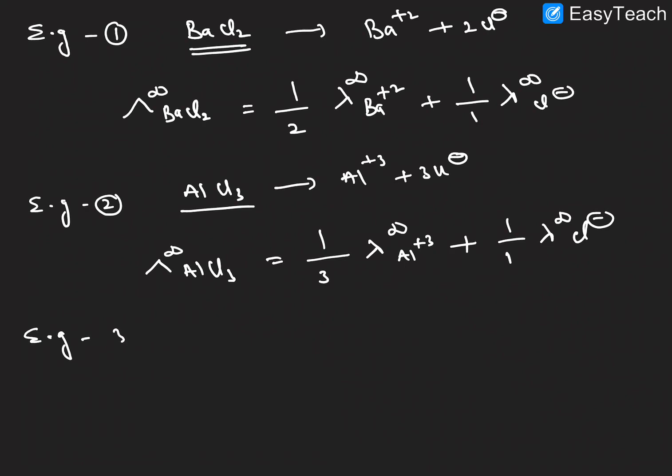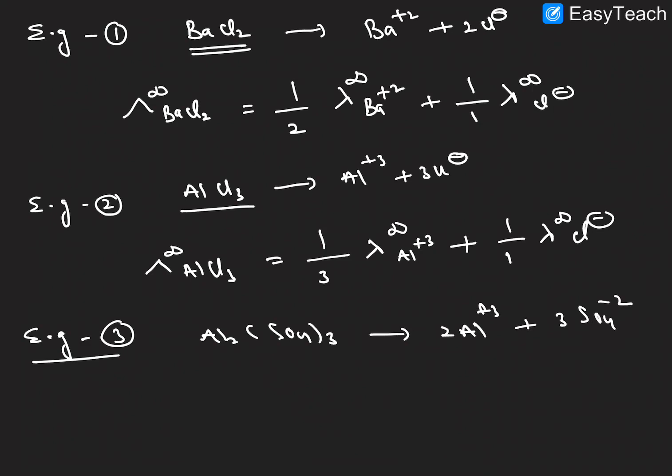Next, example 3, Al2(SO4)3, dissociated into 2Al plus 3 and 3SO4 minus 2. This is the dissociation reaction.